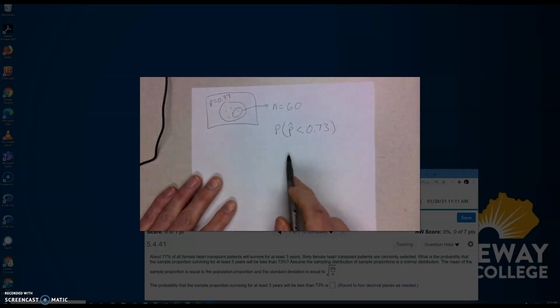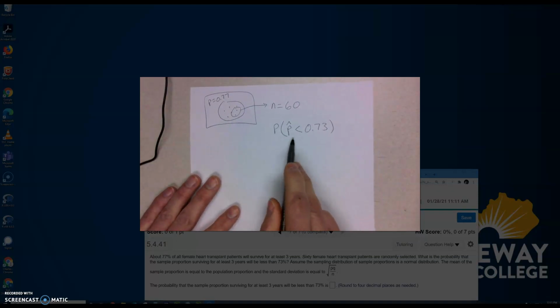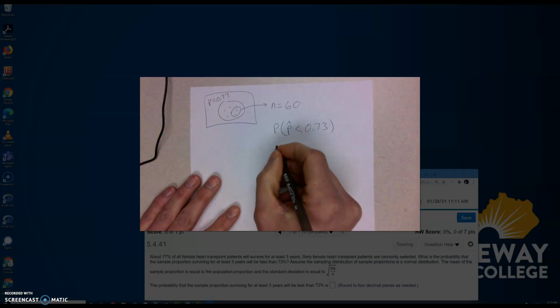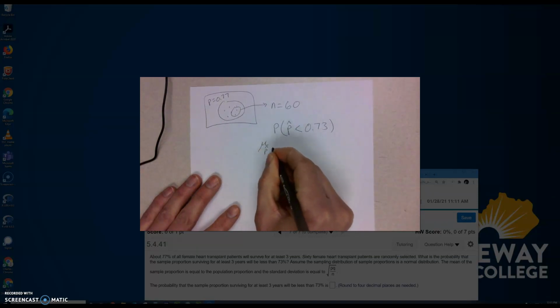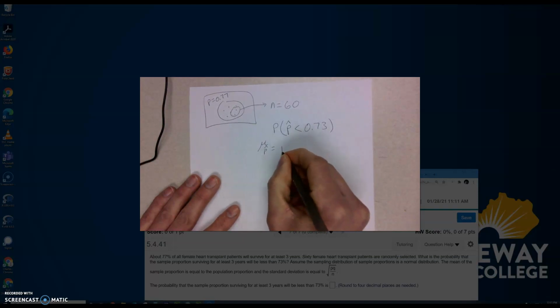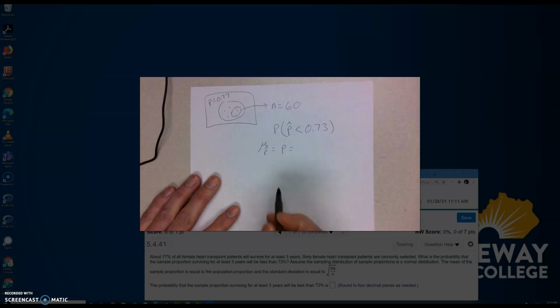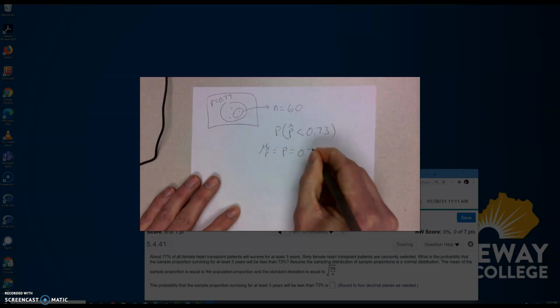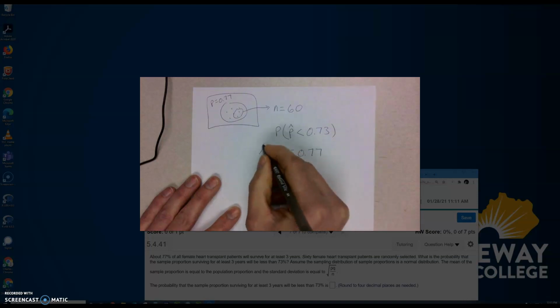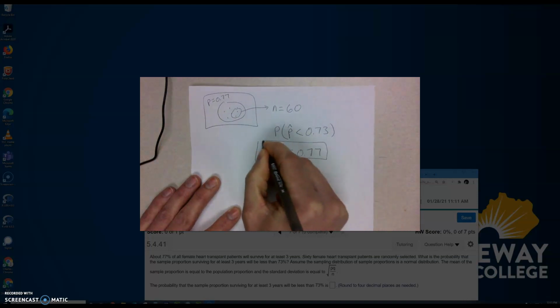Okay, so one of the things that we didn't talk about with proportions is how do we find the mean of sample proportions? That's the same as the population proportion. Well, what's the population proportion? The population proportion was 77% or 0.77. So we got the mean of the sampling distribution.